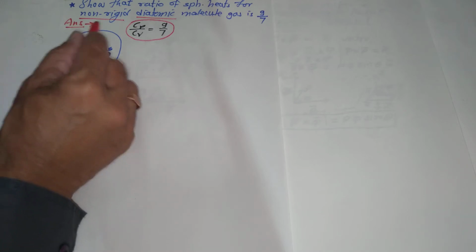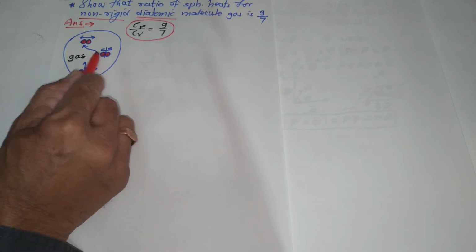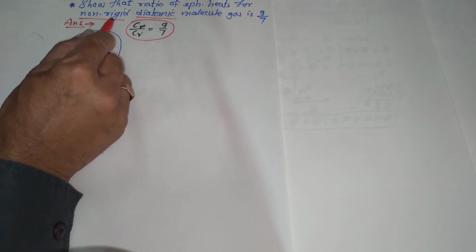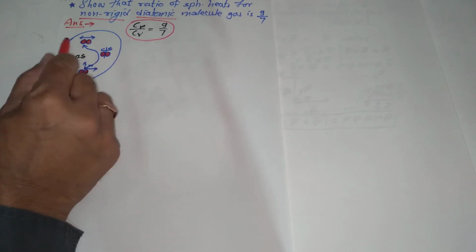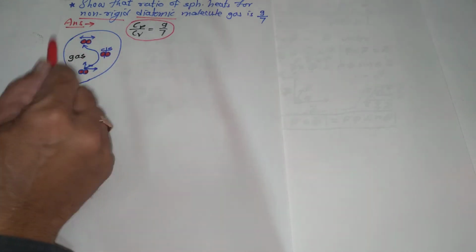This is quite important. Any gas consists of a number of molecules, and these molecules can move here and there, changing their position. Therefore it is under translational motion, and because of this it possesses translational kinetic energy. At the same time, this diatomic molecule can rotate about the axis, so it has rotational motion, and because of its non-rigid nature it also has vibrational motion. Thus the gas molecule possesses translational, rotational, and vibrational kinetic energy. In each case you have to determine the kinetic energy of each term.